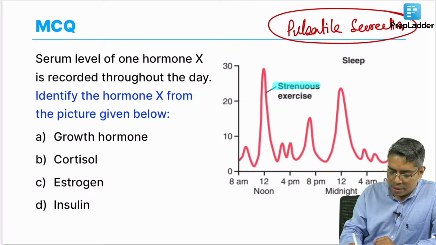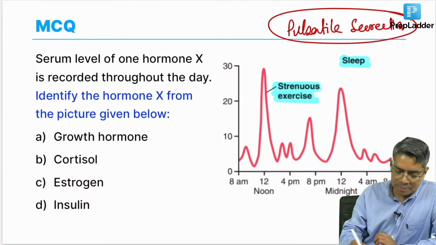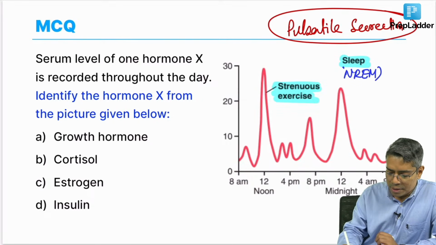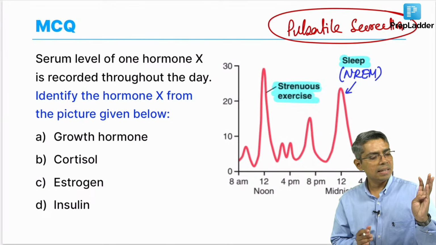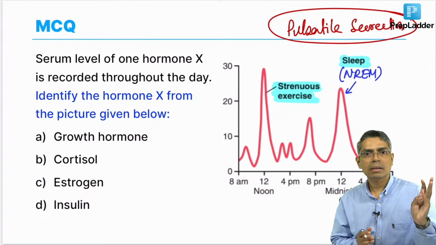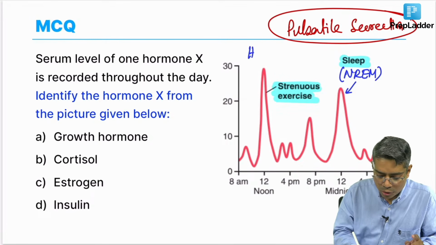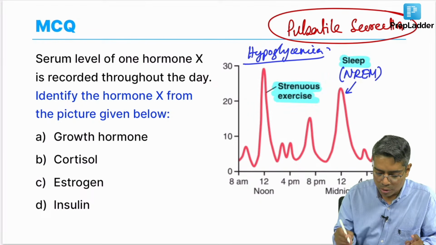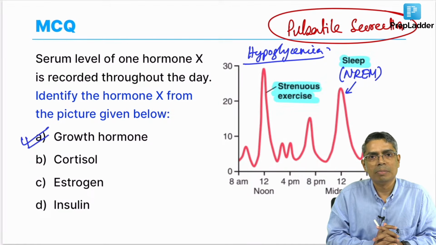Why? Because exercise is a strong stimulus for growth hormone, and sleep, the non-REM stage of sleep, is also a strong stimulus for growth hormone secretion. So, pulsatile in nature, sleep is a stimulus and strenuous exercise is a stimulus for growth hormone. Apart from that, you have to remember hypoglycemia is also a strong stimulus for growth hormone. So, the answer of this question is growth hormone, but these three main stimuli you have to remember, okay.